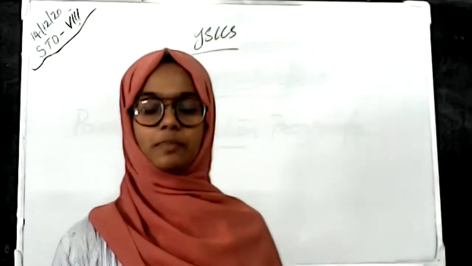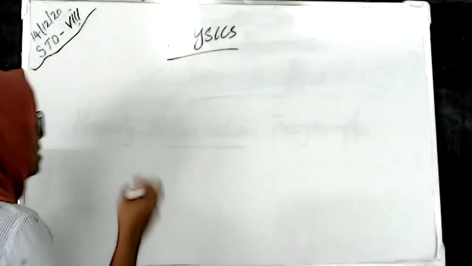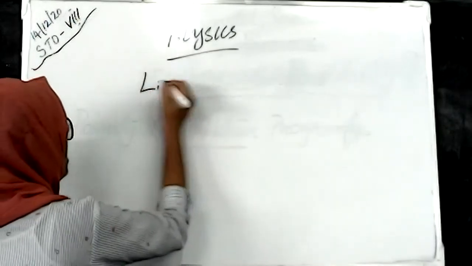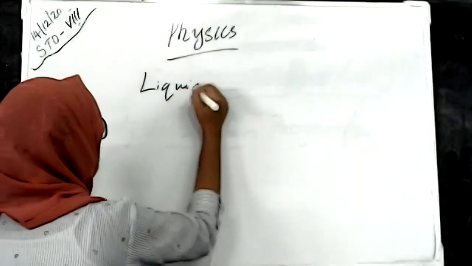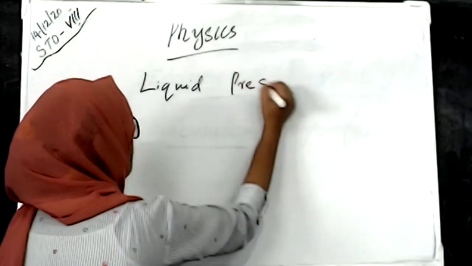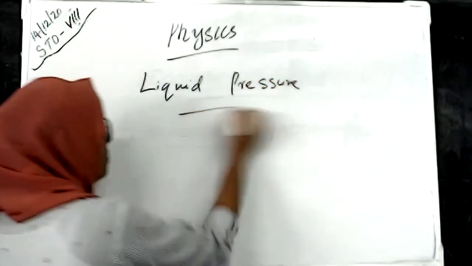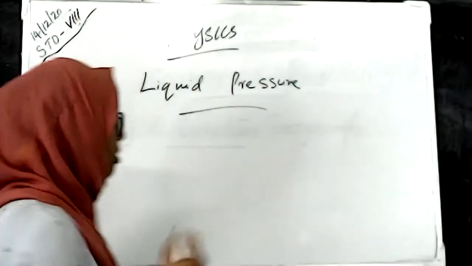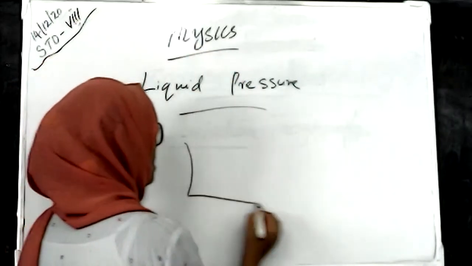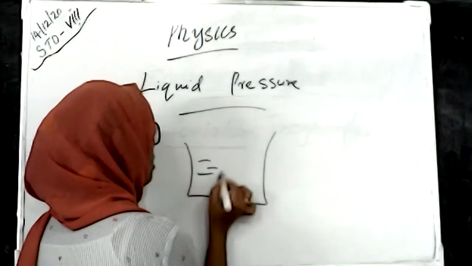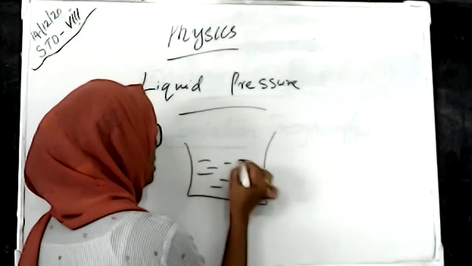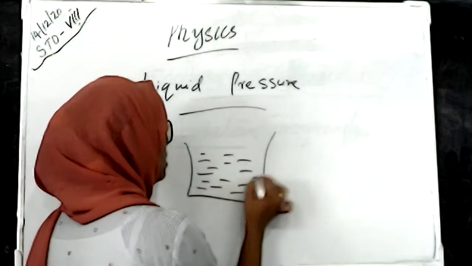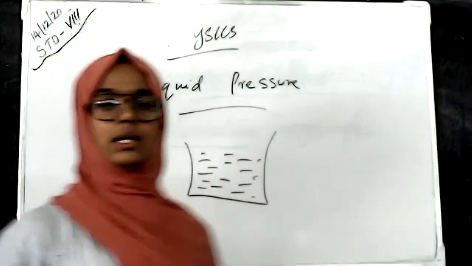What is liquid pressure? Pressure is the thrust acting per unit area, and what is liquid pressure? If we take some liquid in a beaker or any container, the liquid exerts a pressure on all the surfaces of the container.